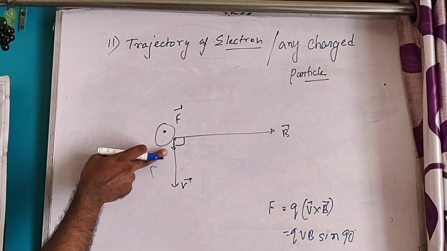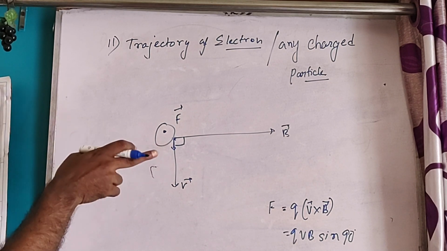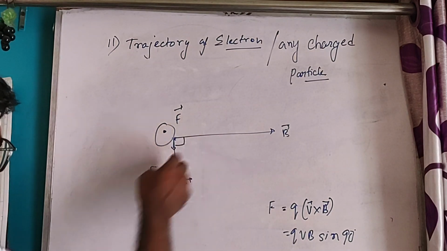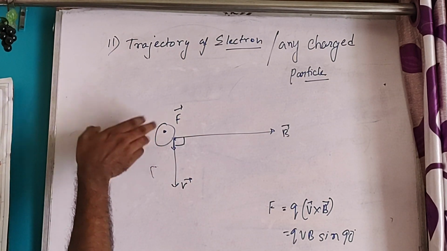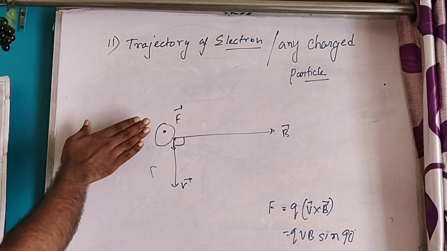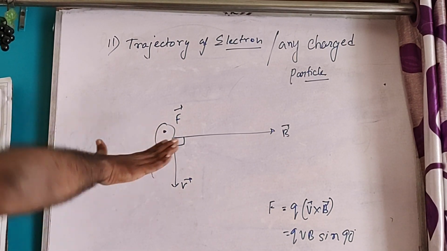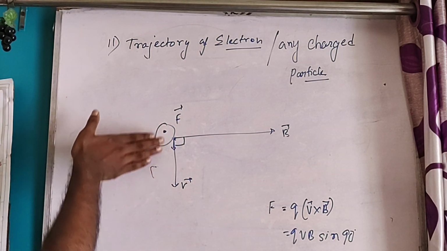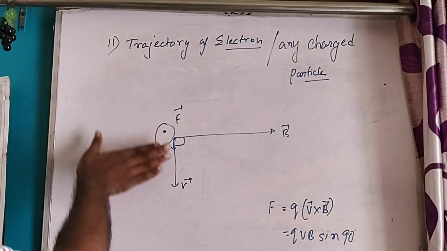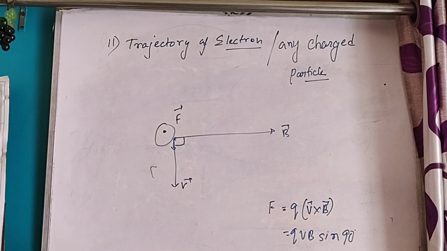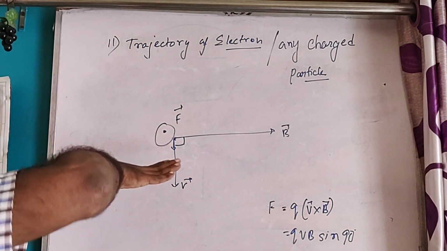So this charged particle will be forced to move outward of this plane. Till now, the particle is just moving along the plane. As it moves, it will experience a force outward to the plane, so the charged particle will come outward.